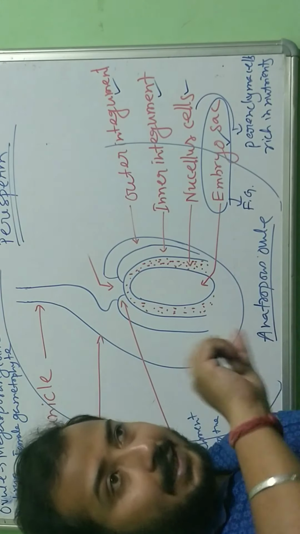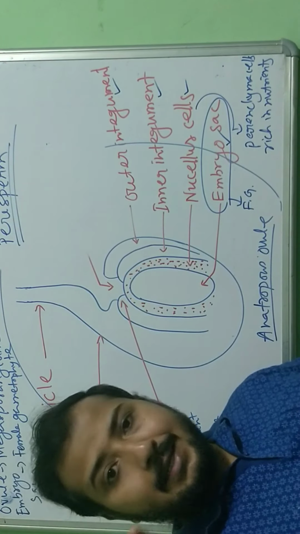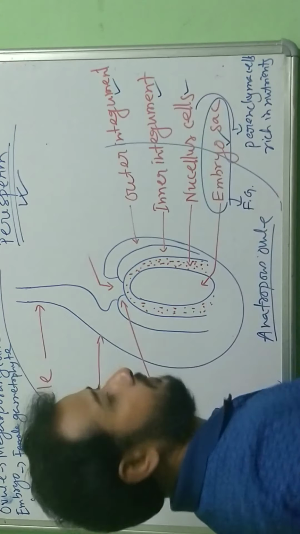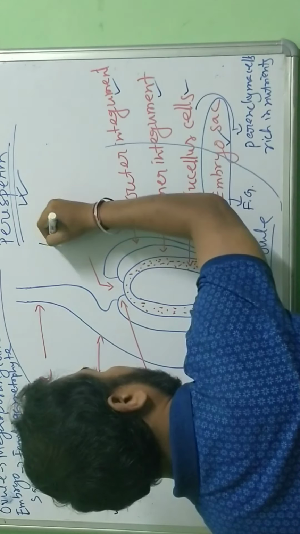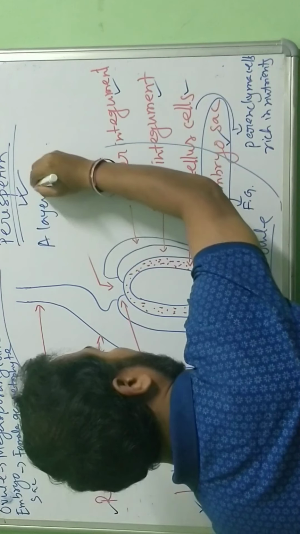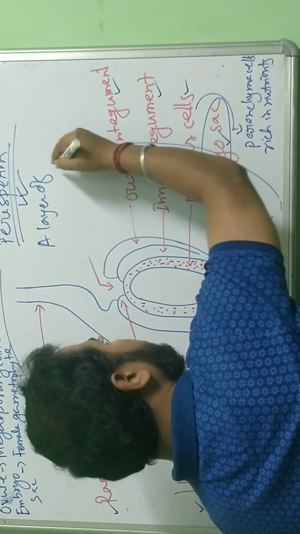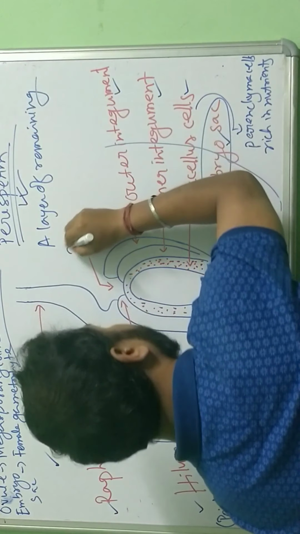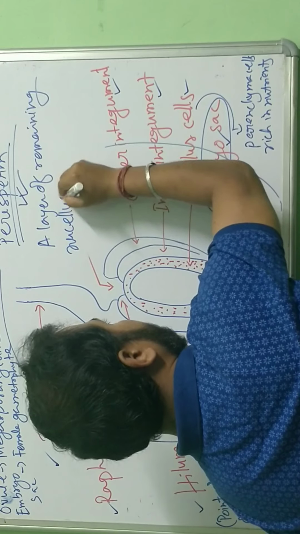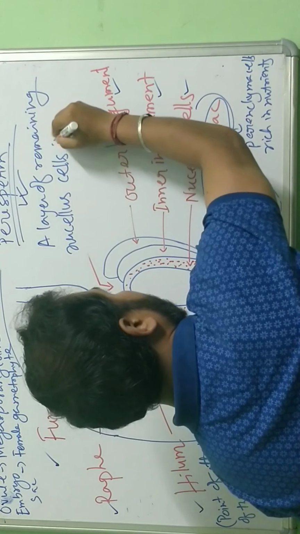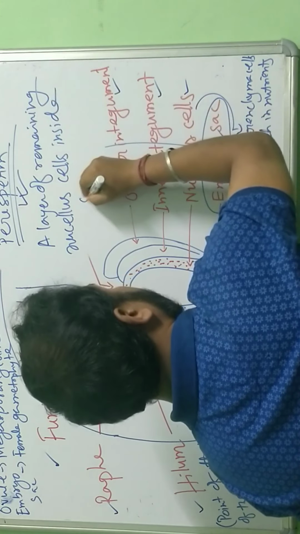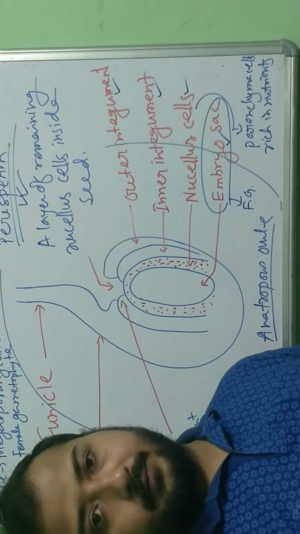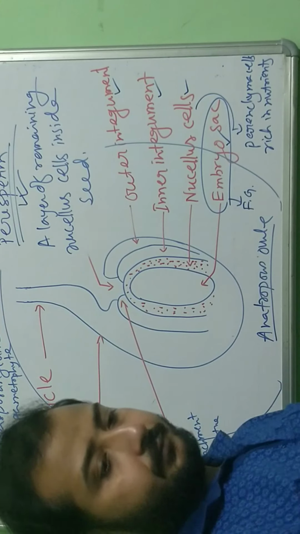Okay, that layer of nucellus cells inside the seed is known as perisperm. So a layer of remaining nucellus cells inside the seed is known as perisperm. Understood? Fine.